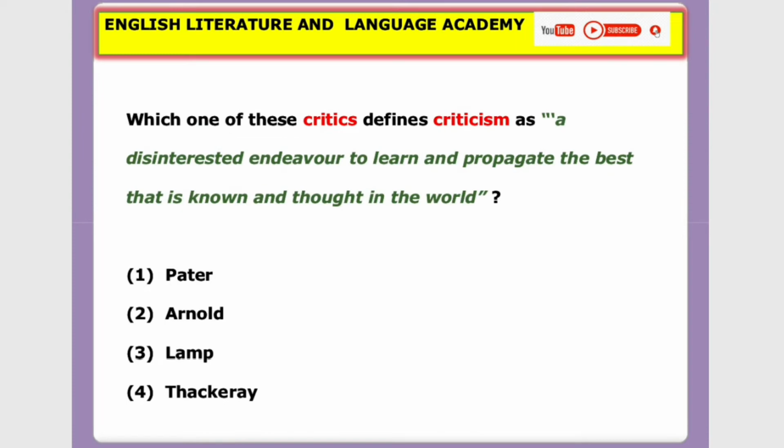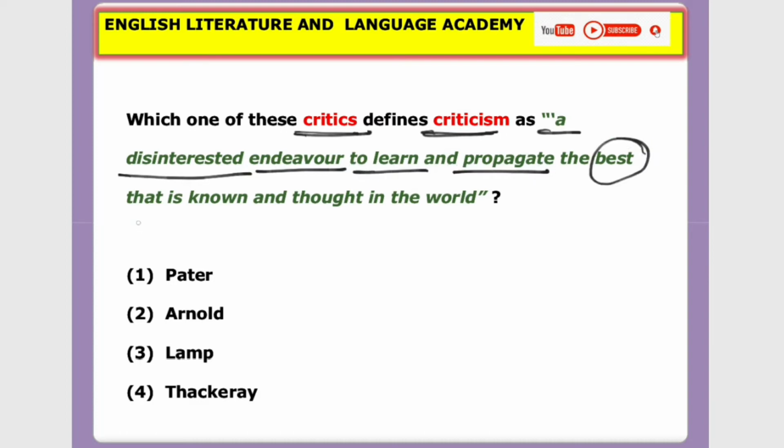The second question is: which one of these critics, they have given 4 critics, defines criticism? What does criticism mean according to one of these critics? Criticism, to him, is a disinterested endeavor to learn and propagate the best that is known and thought in the world.